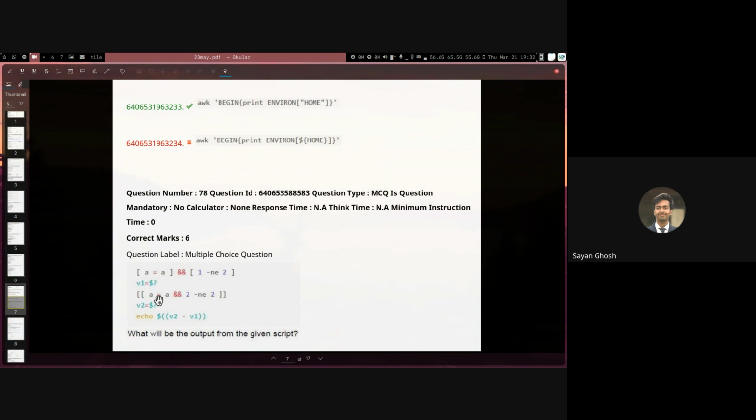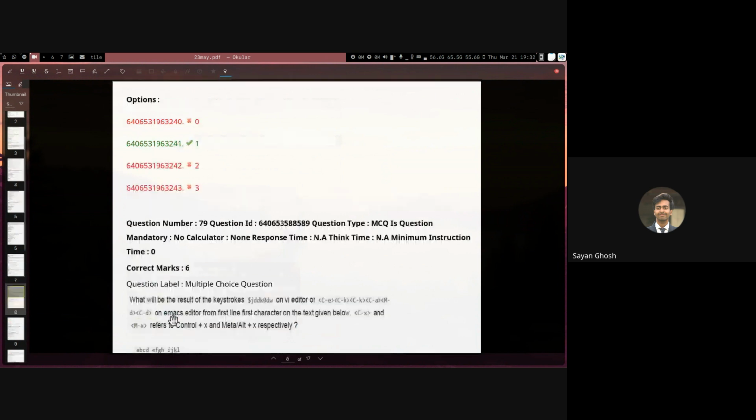We saw the first part is always true, but 2 not equals 2 is obviously always false. So this entire expression is always false, and thus it gives an exit code of 1. So V1 is 0 and V2 is 1. Then we are simply printing V2 minus V1, so 1 minus 0. The answer is 1.